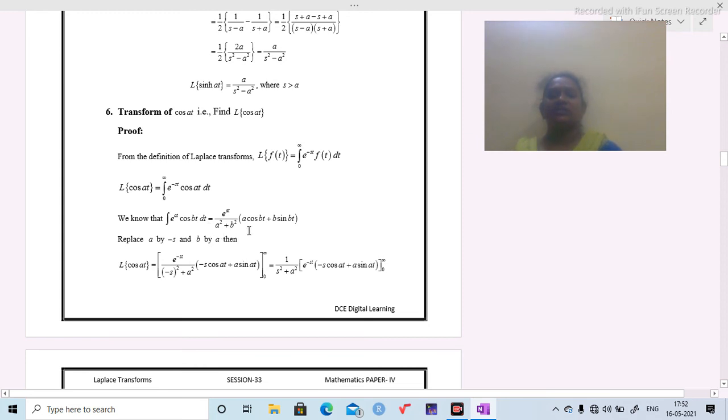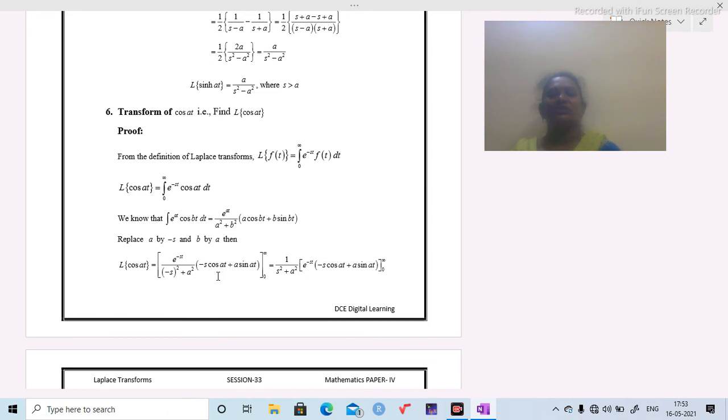So this is the standard formula: integration e power at cos bt dt equals e power at by a square plus b square into a cos bt plus b sin bt. So in this formula, replace a by minus s and b by a. Then we are going to get Laplace transform of cos at in this form. Now the final step is substitution of limits.